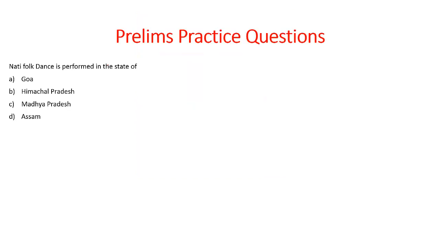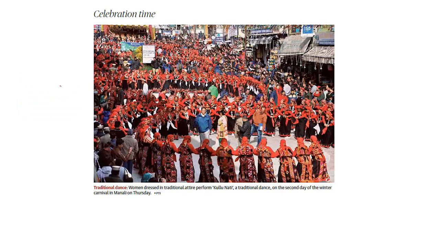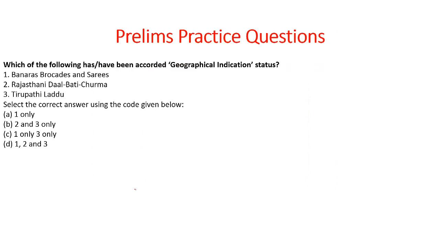It says, Nati folk dance is performed in the state of, this is in the state of Himachal Pradesh, and this is taken from today's newspaper. It says women dressed in traditional attire perform Kulu Nati, a traditional dance, on the second day of the winter carnival in Manali. So let's look into the previous year question paper. Which of the following has been accorded geographical indication status? Banaras brocade saris, Rajasthani dal batti churma, Tirupati ladu, and the answer for this is 1 and 3 only.